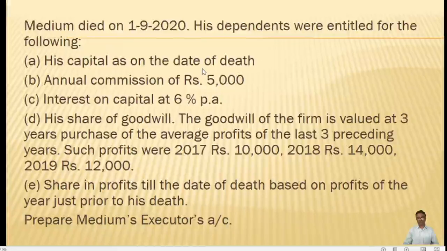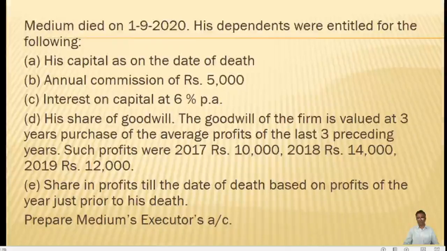Even when this is not specified, we are required to transfer the deceased partner's capital along with the reserves, if any, which is provided in the balance sheet. In addition to this, there is also mention of the annual commission. It is yearly commission. You have to remember that it is annual commission. It is for a year.